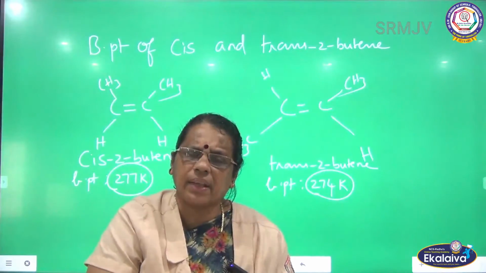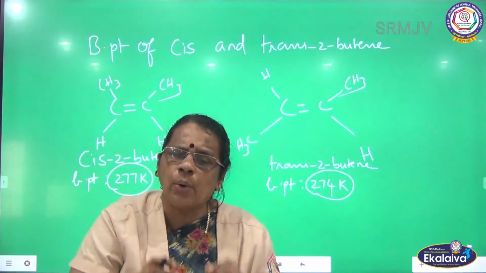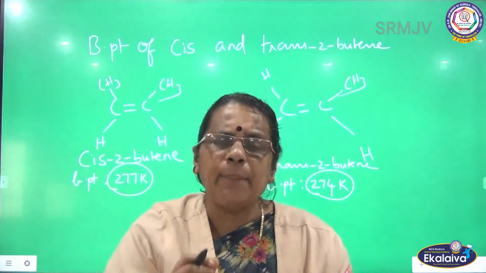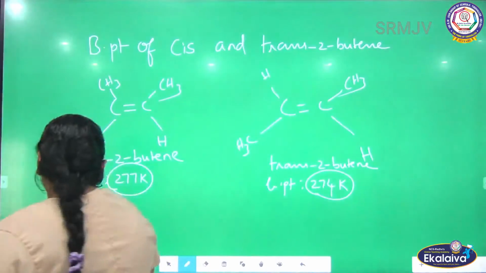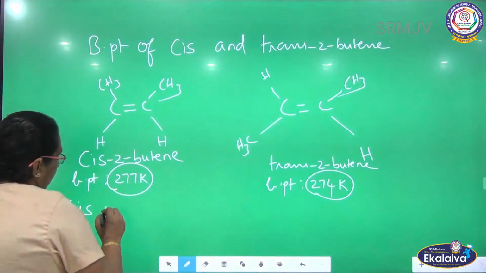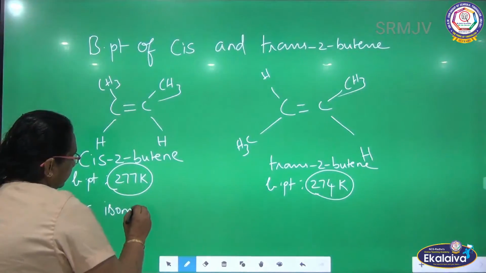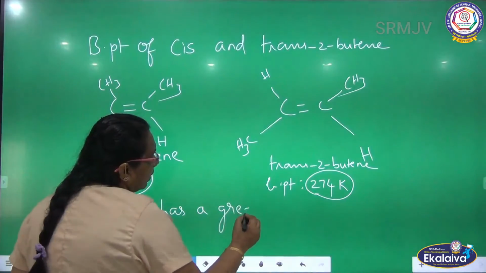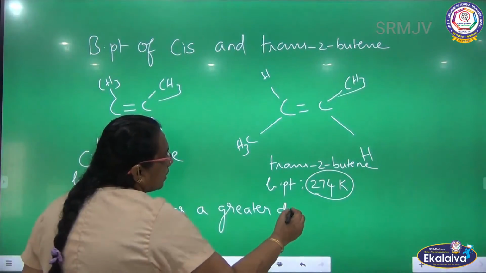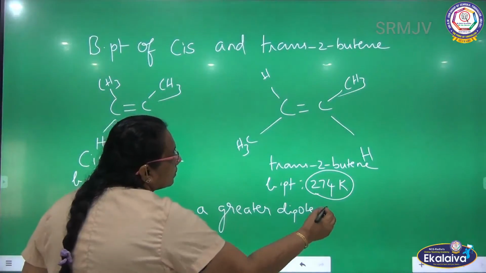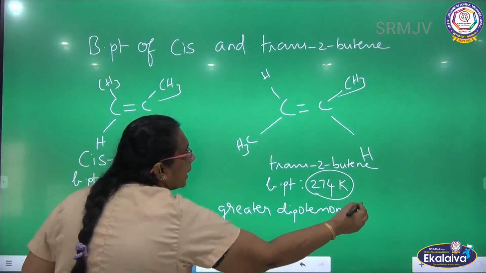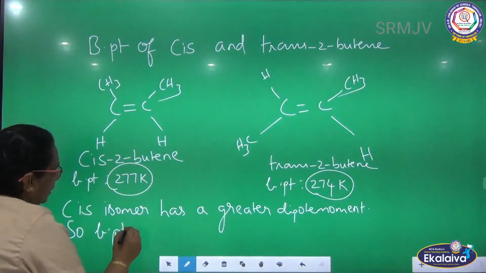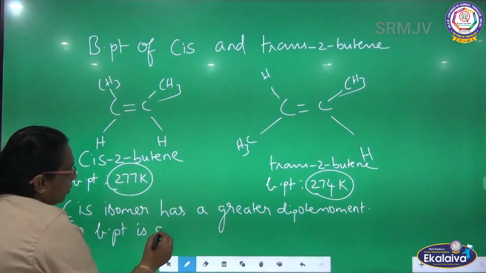Because cis isomers have a dipole moment, a greater dipole moment, the boiling point is greater.